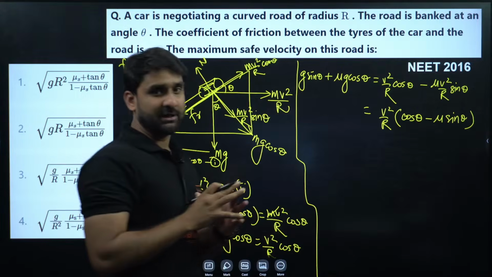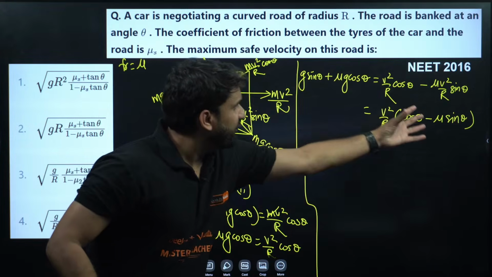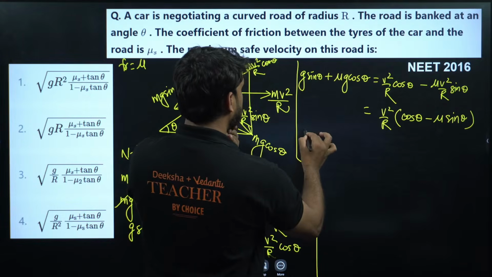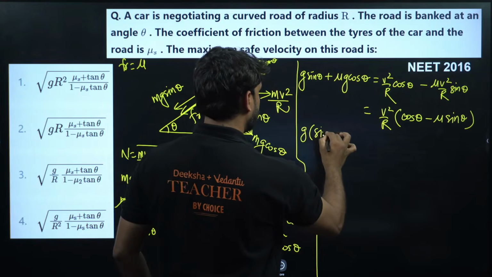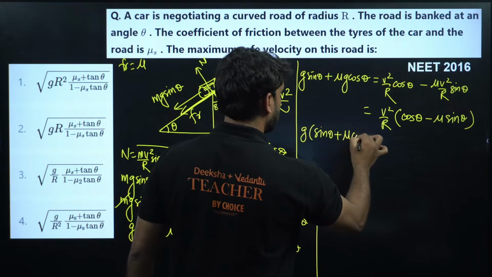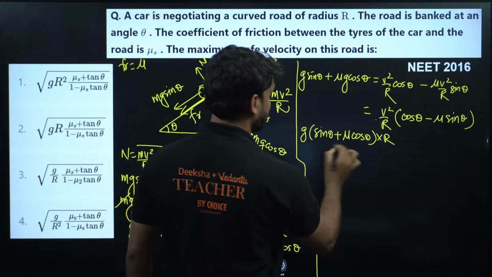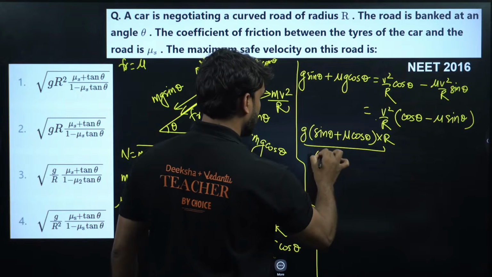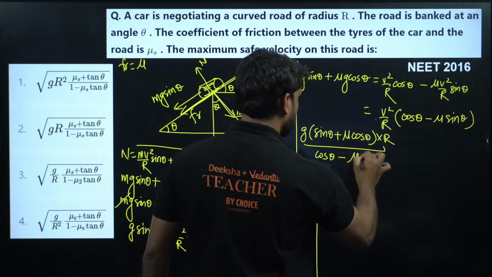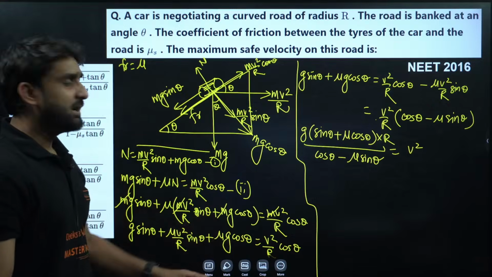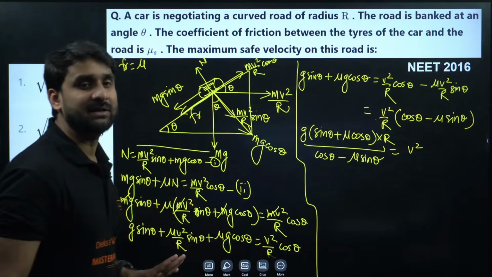I hope this is clear to you all. Now send everything except v square to this side. Can we take g as common here? So g is common, sine theta plus mu cos theta, and this r will go in multiplication because it is in division, and this goes here: cos theta minus mu sine theta is equal to v square. Is it clear? Now divide this whole equation by sine theta on both sides.